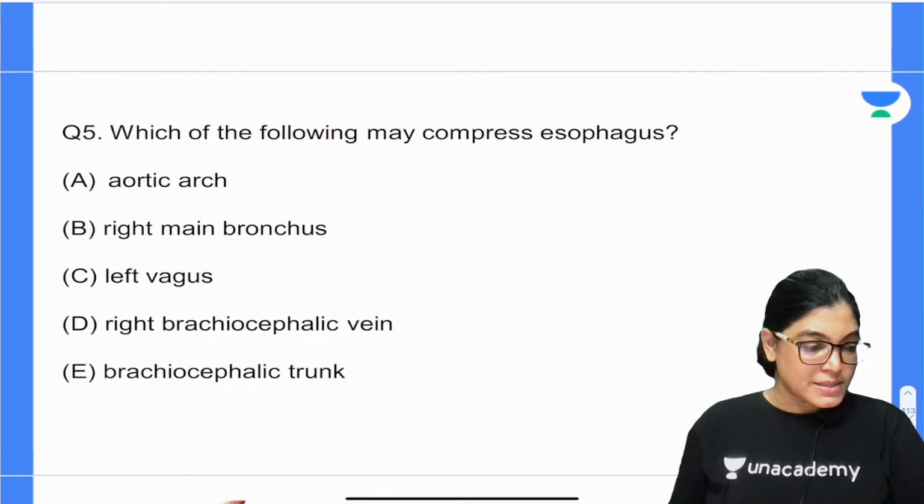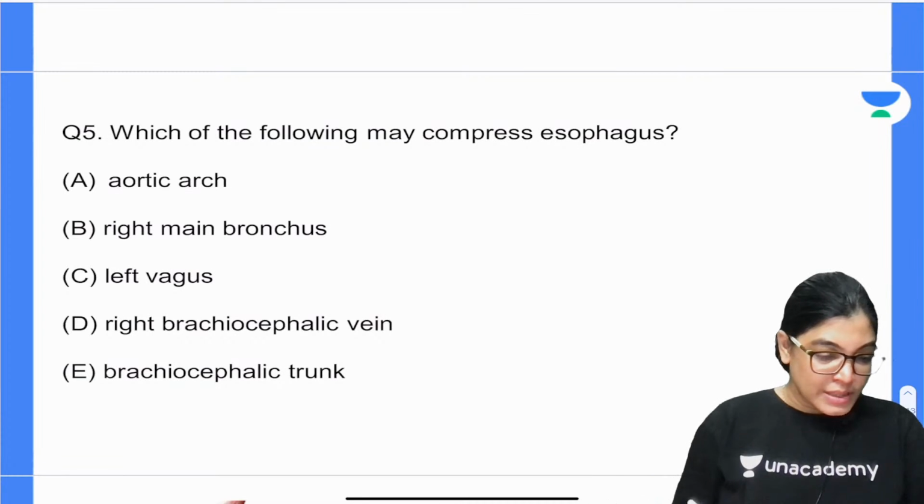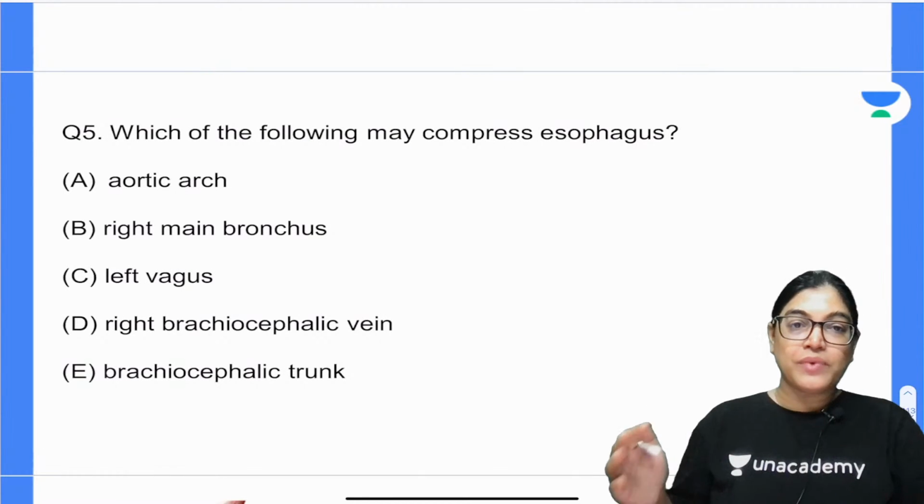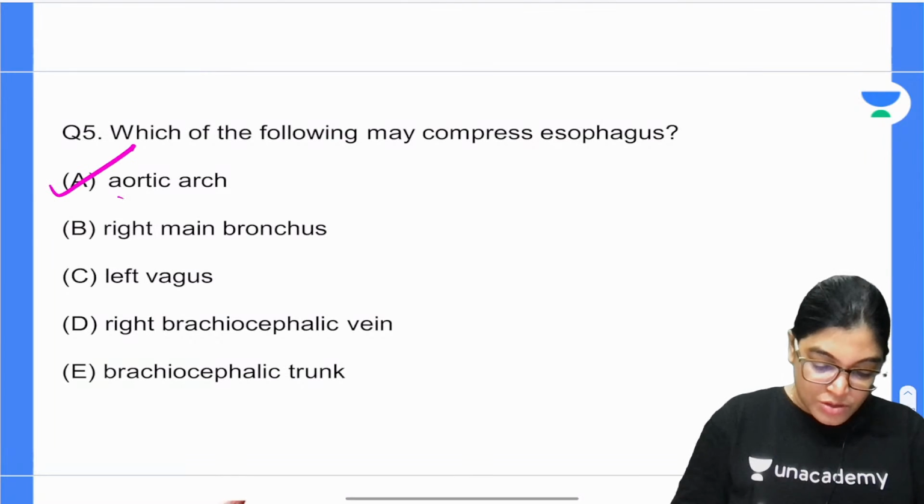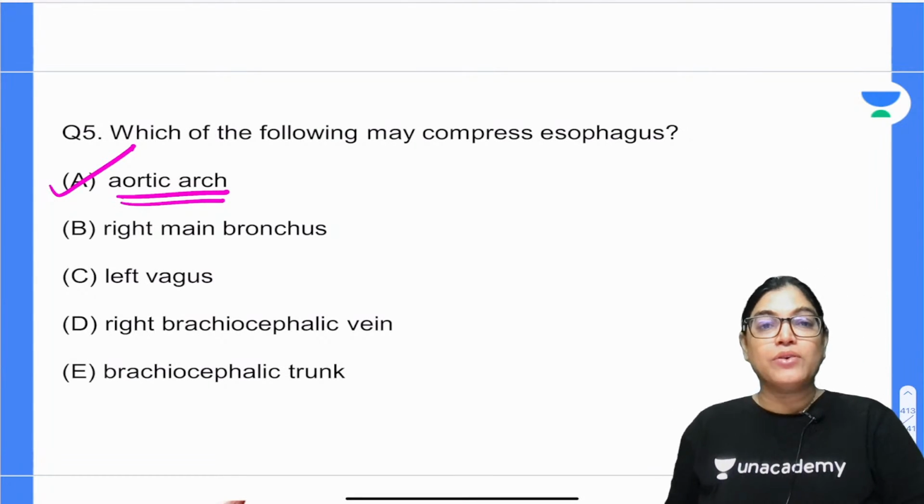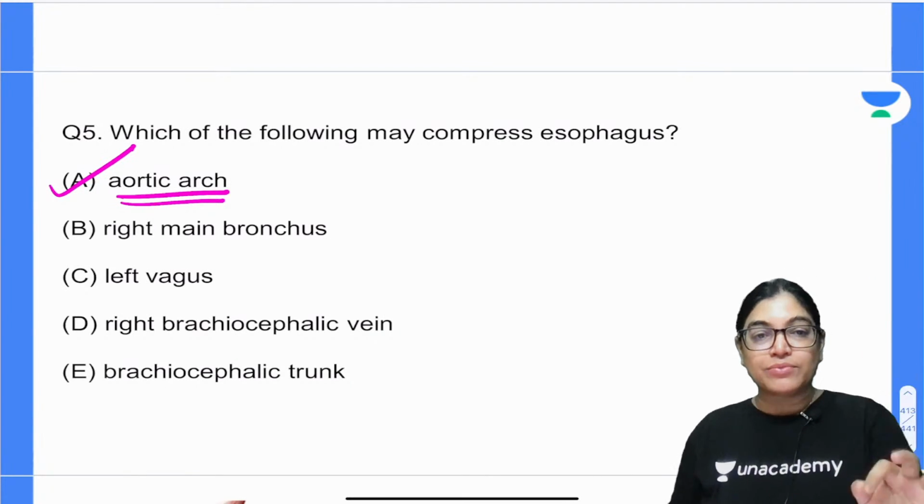Okay, a mixed bundle of answers is coming up. So yes, the esophagus has 4 constrictions. The correct answer is aortic arch. I would like to show you the constriction at the arch of the aorta. It's not the right main bronchus, it's the left main bronchus.